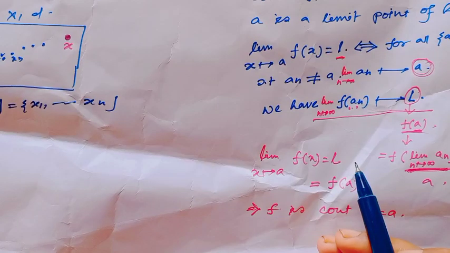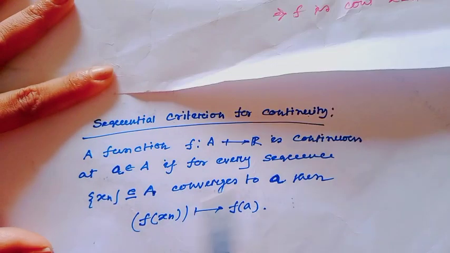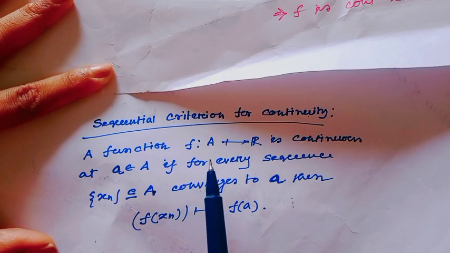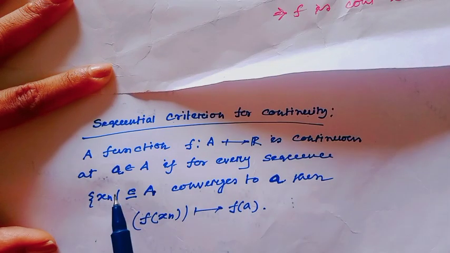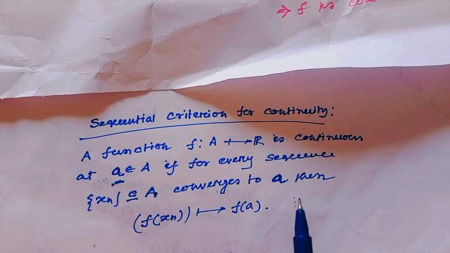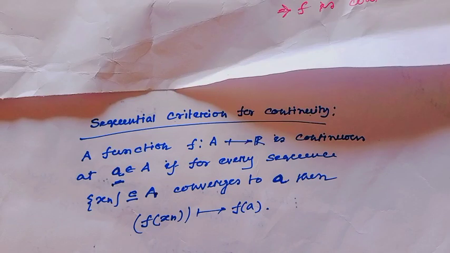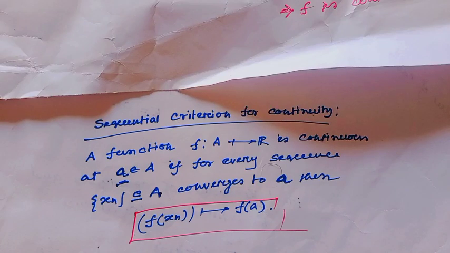Actually, from this idea we can state the sequential criterion for continuity. What is the sequential criterion for continuity? A function f defined from A to R is continuous at the point a if for every sequence x_n in A which converges to the point a, that implies f(x_n) converges to the point f(a). This is the actual idea of the sequential criterion for continuity.